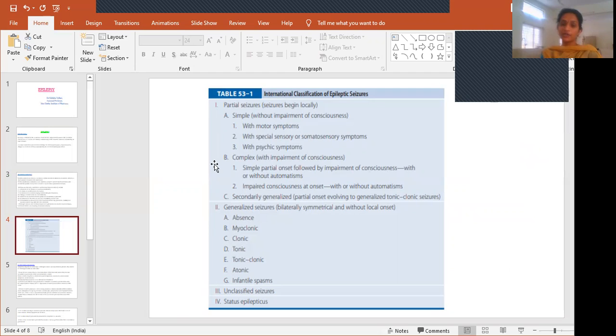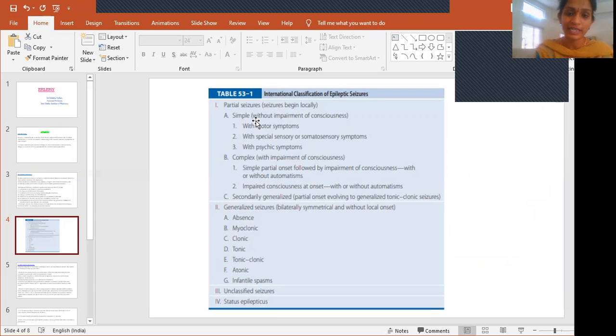So it is mainly classified into 4 types. First is partial seizures, second generalized seizures, unclassified seizures, and status epilepticus. Partial seizures are nothing but seizures that begin locally. If the seizures begin locally, we call it partial seizures. And again, it is classified into 2 different types: simple without impairment of consciousness, and complex with impairment of consciousness. That means in simple partial seizures there will not be loss of consciousness. Coming to complex partial seizures, along with the seizure activity, there will be loss of consciousness.